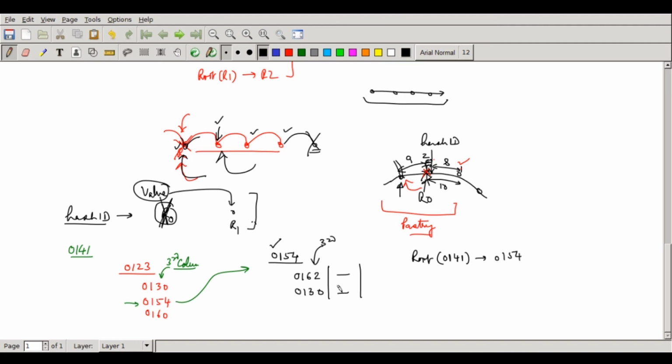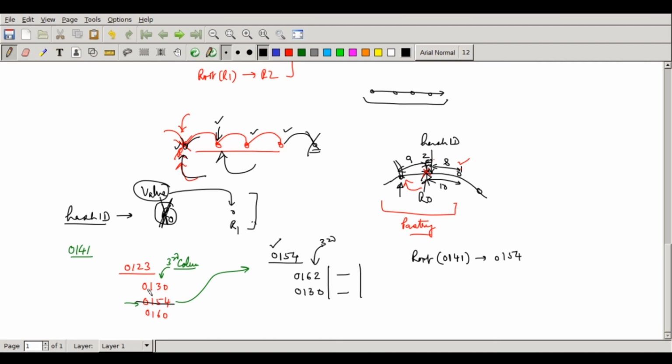Let's see. Okay. So 0, 1, 2, 3 contains the 0, 1, 5, 4. The 0, 1, 5, 4 is dead. Okay. So once this is dead, what will be the entry? There is no entry here. So it will now search for 3 and 6.